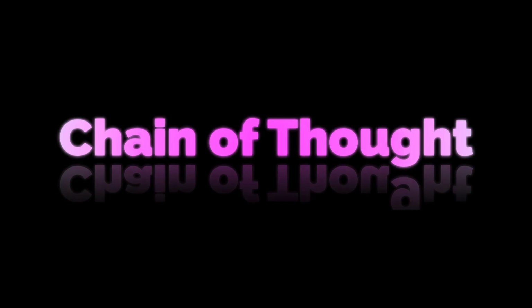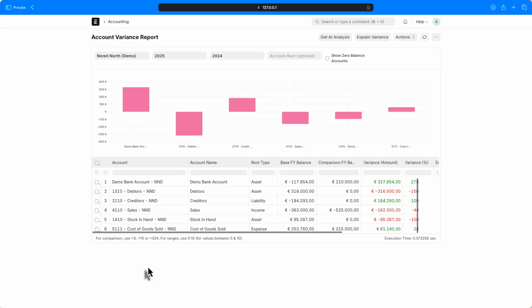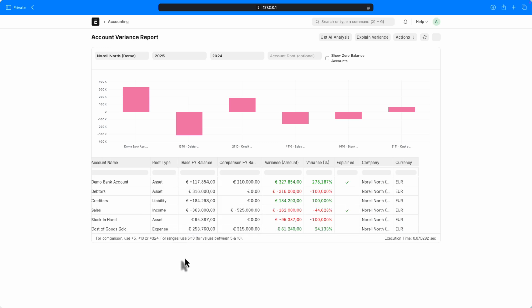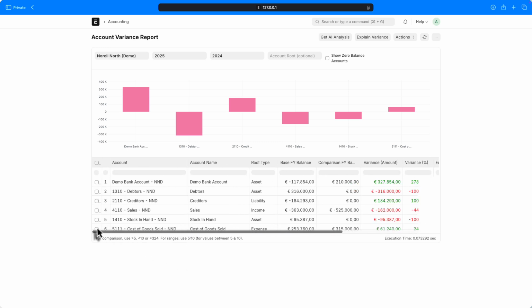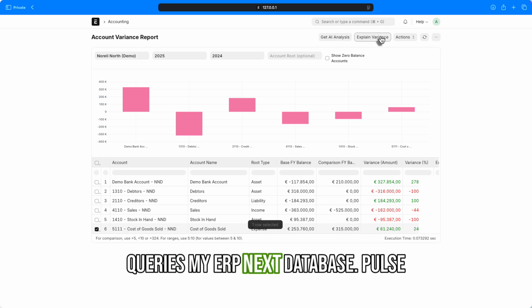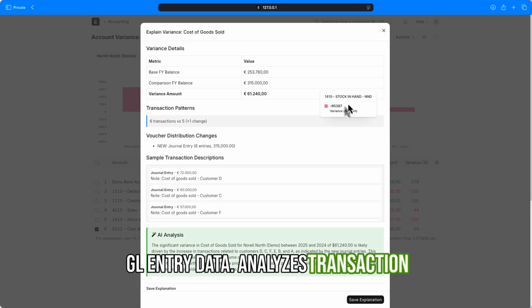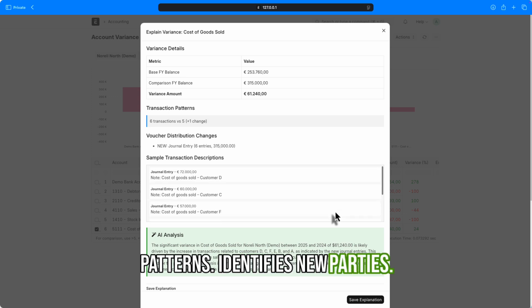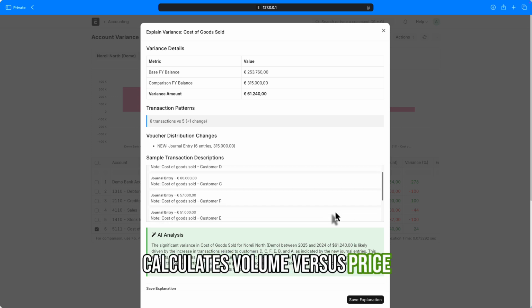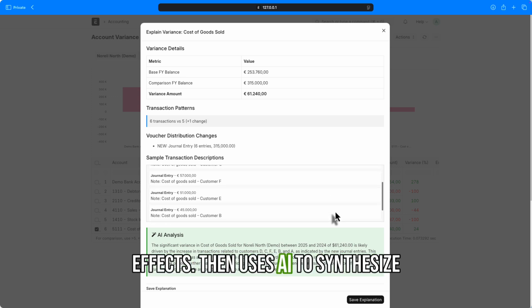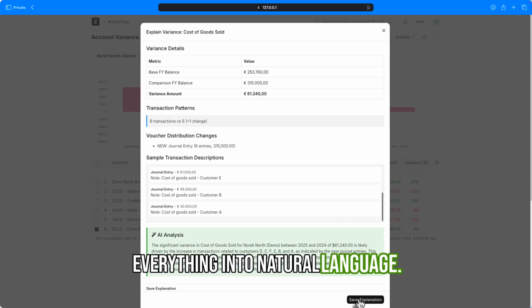Now let me show you how I implemented this in my variance analysis app. Cost of goods sold. Variance of $61,000. I click on Explain Variance. Here's what happens behind the scenes. The app queries my ERPNext database. Pulls GL entry data. Analyzes transaction patterns. Identifies new parties. Calculates volume versus price effects. Then uses AI to synthesize everything into natural language.